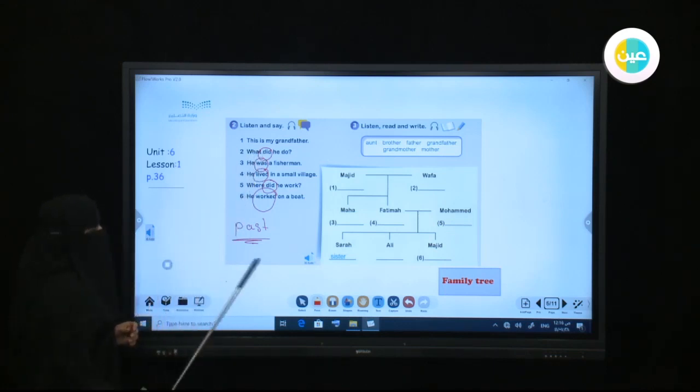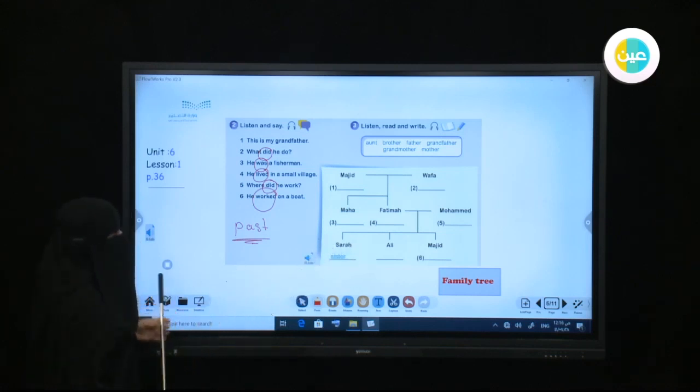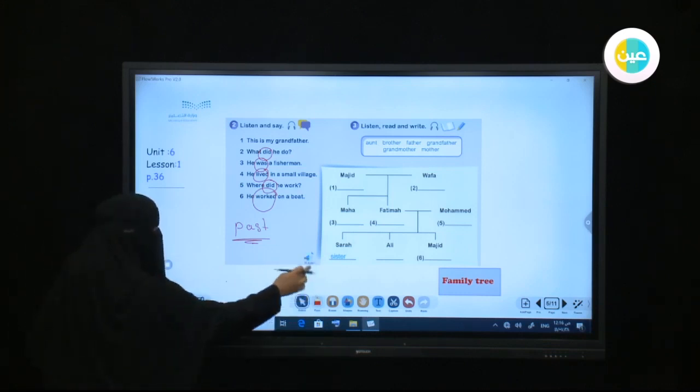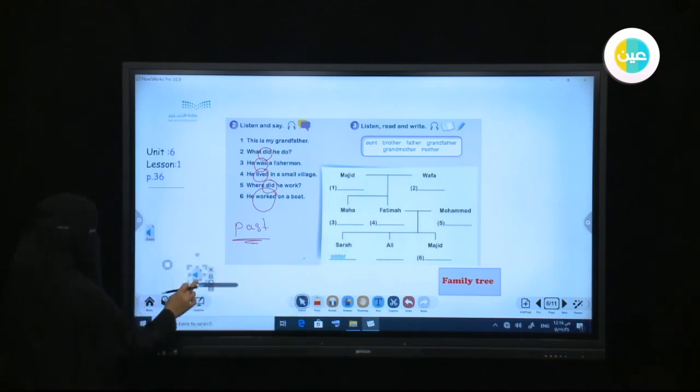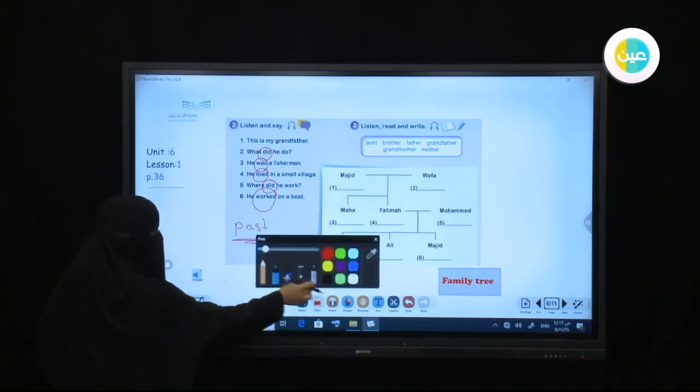Now let's do a family tree with you. We are going here to finish the girl's family tree. We are going to listen to it, and you can do your own family tree at home. So listen to her family tree. Unit 6. Let's do it together. Lesson 1. Activity 3. Listen, read, and write.